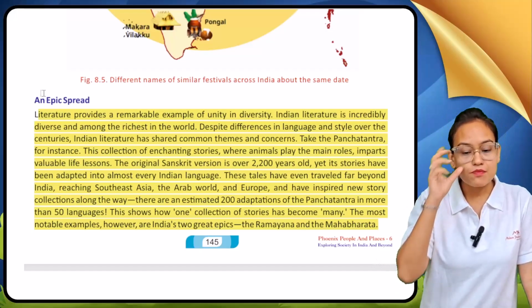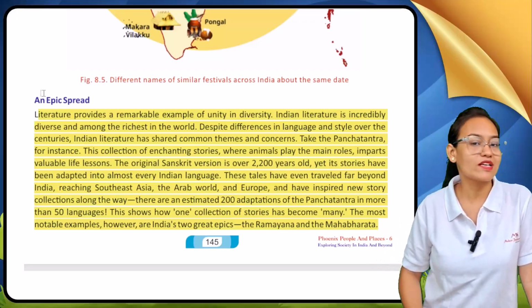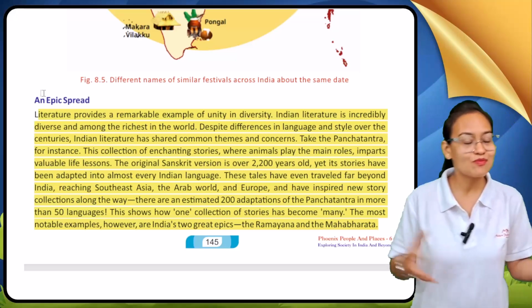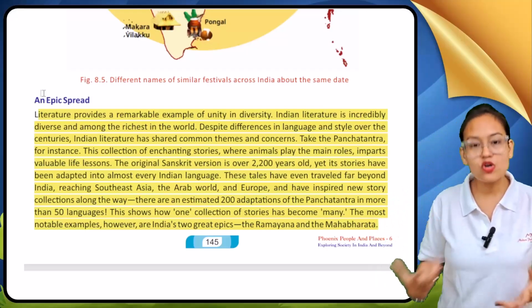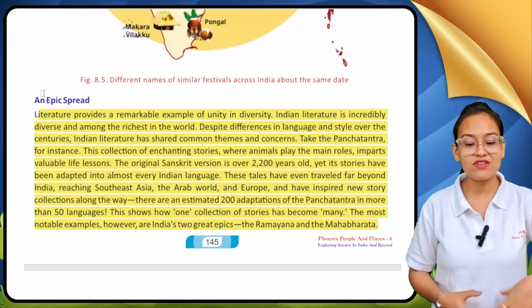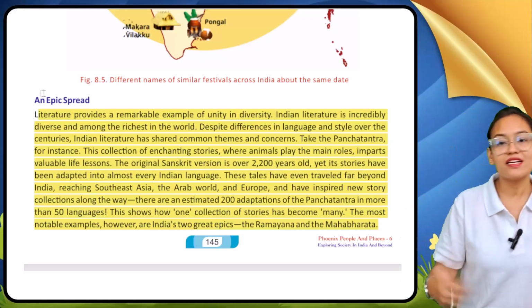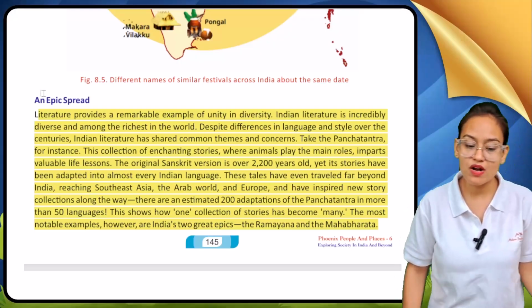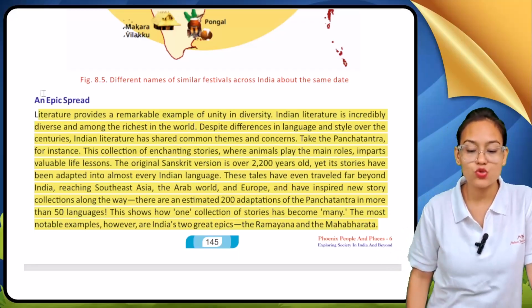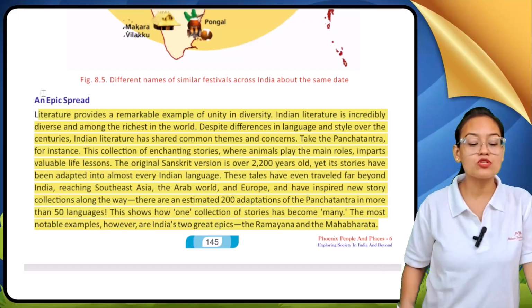Panchtantra means a collection of stories. In Panchtantra tales, my dear students, who are the main characters? The main characters are animals. In Panchtantra tales, animals occupy the main roles, and the tales impart valuable life lessons. Even though the main characters are animals, they still give us many valuable lessons for our life. The original Sanskrit version is over 2200 years old, yet its stories have been adopted into almost every Indian language.